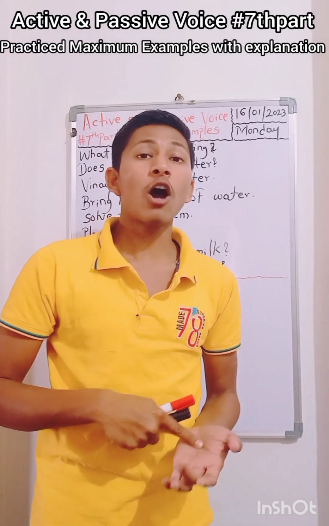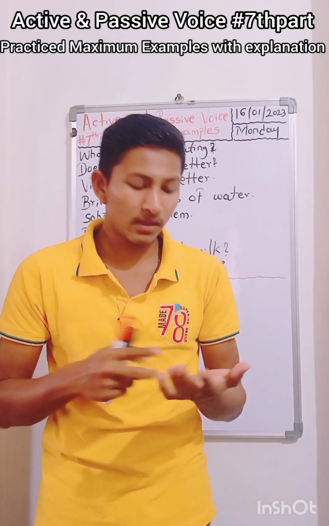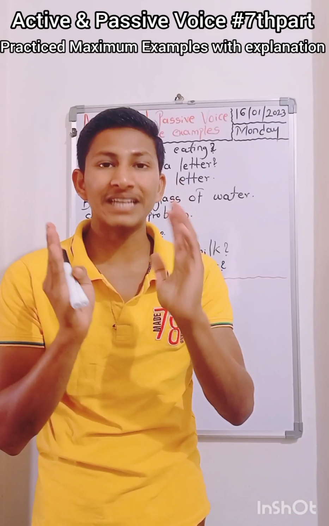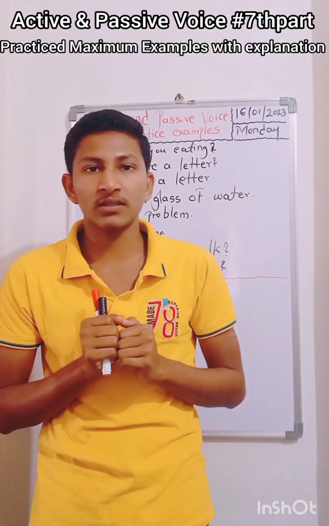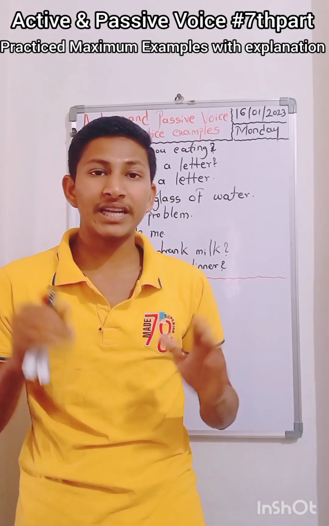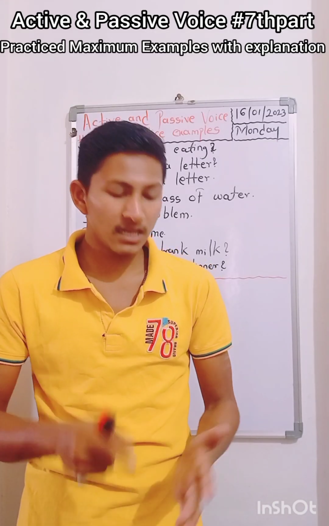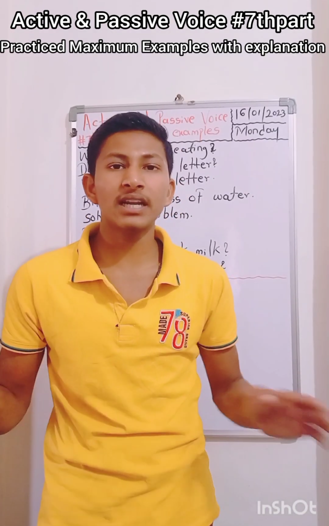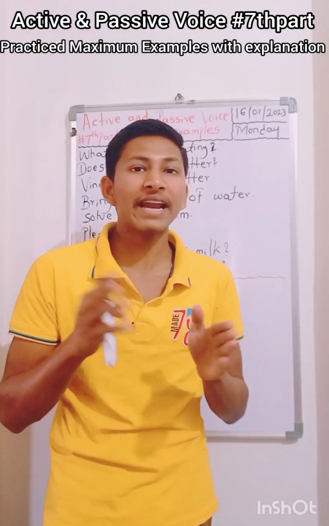If the sentence consists of intransitive verbs, those types of active voice sentences are not transformed into passive voice. What are intransitive and transitive verbs? There are two types of verbs. A transitive verb requires an object, verb plus object, but an intransitive verb is subject plus verb, that's all. An intransitive verb doesn't require an object to be meaningful, whereas a transitive verb requires an object to be meaningful.